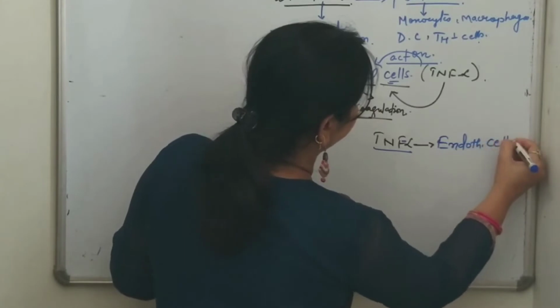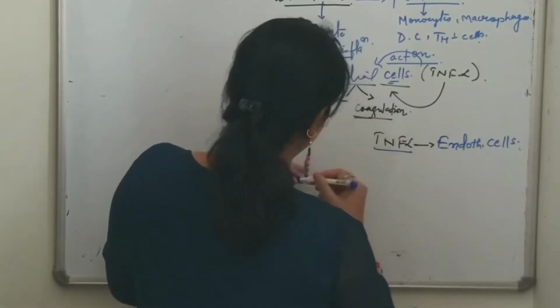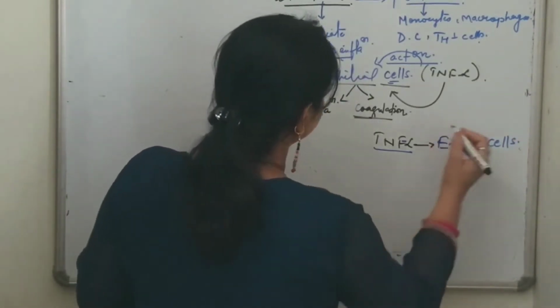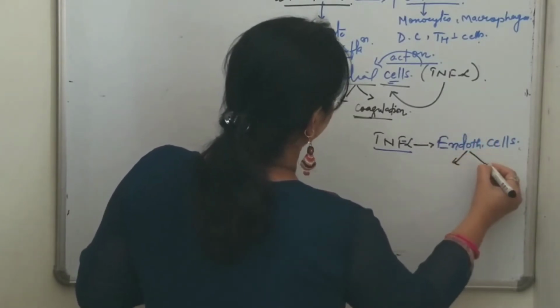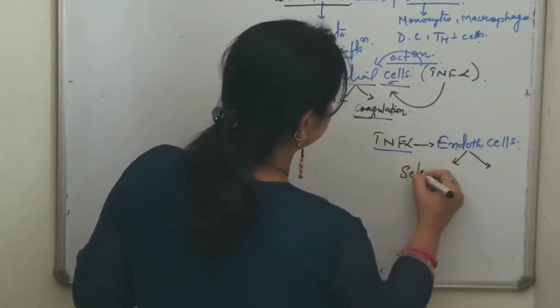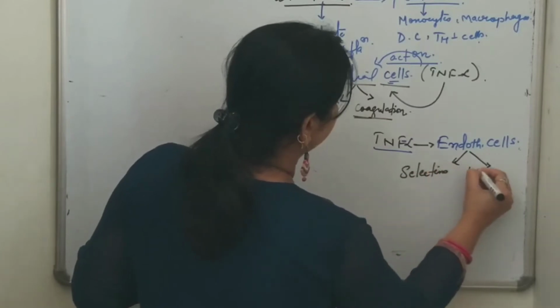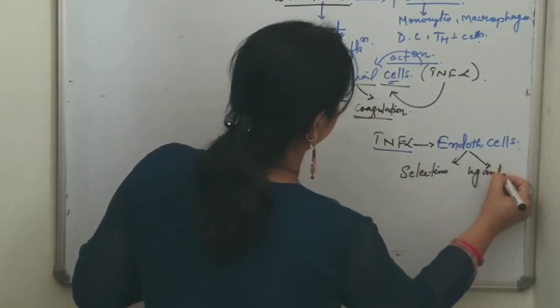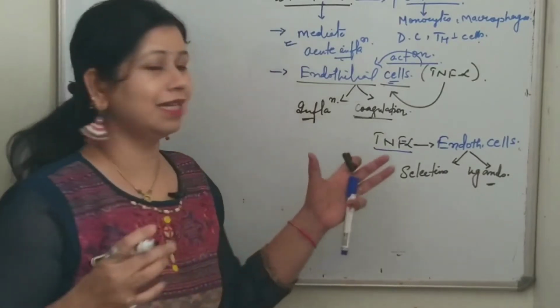Tumor necrosis factor alpha stimulates the endothelial cells, and after that stimulation the endothelial cells produce selectins and ligands for leukocyte integrins.